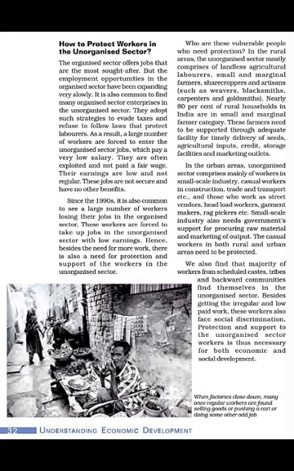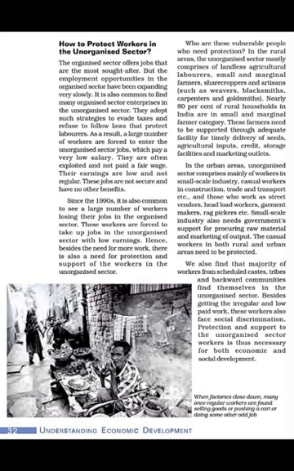And since 1990, it is common to see a large number of workers losing their jobs in the organized sector. Okay, the new economic policy, the economic reforms came. After that, more problems came for the workers, and these workers are forced to take up jobs in the unorganized sector with low earnings. Besides, they have to do more work there. So there is a need for protection and support of the workers in the unorganized sector.